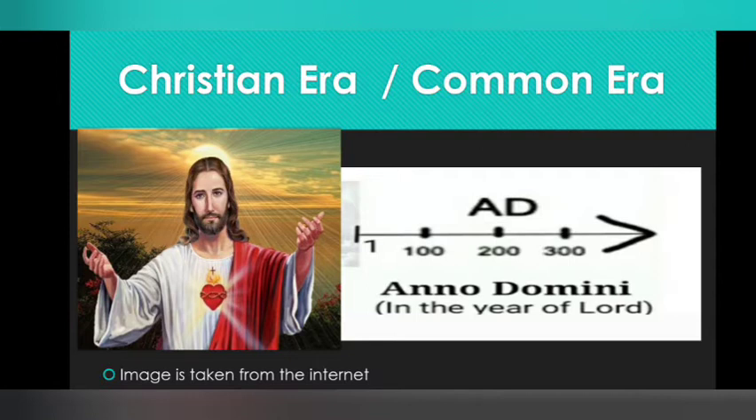Christian era or the common era. We already studied that it began in memory of Jesus Christ, and it is also called AD, Anno Domini, which means in the year of our Lord. It is believed that Jesus Christ was born and he divided the ages into two: the time before his birth and the time after his birth. The time after his birth is mentioned as AD, and now it is called Common Era. Let's continue.